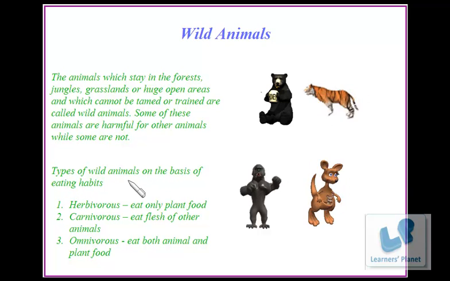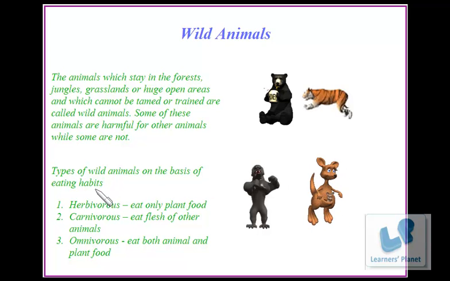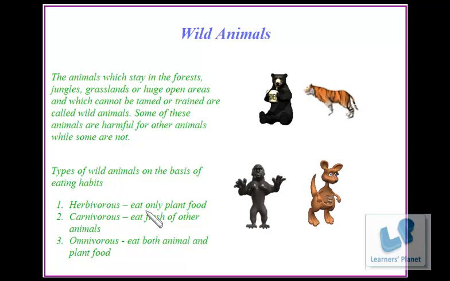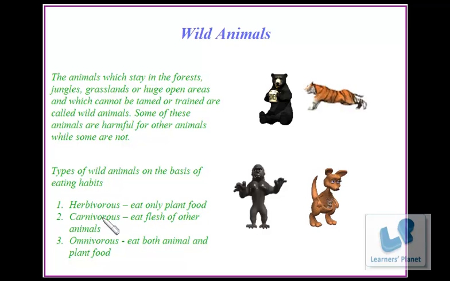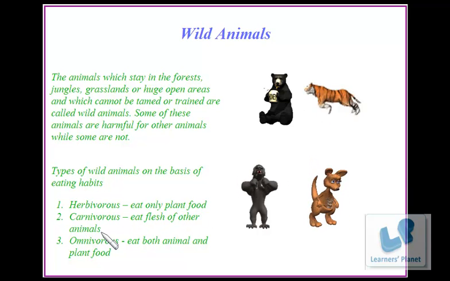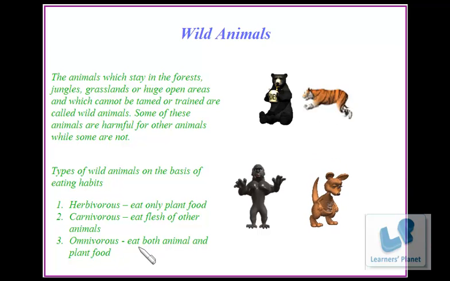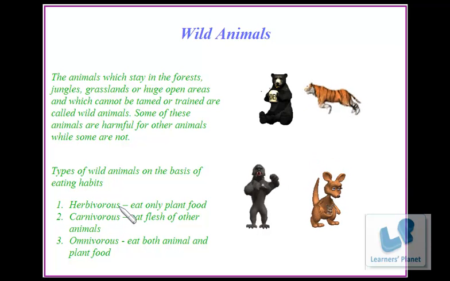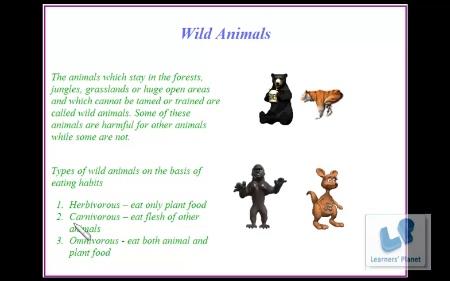Types of wild animals on the basis of eating habits. Herbivores eat only plant food. Carnivorous eat flesh of other animals. Omnivorous eat both animal and plant food. So over here, herbivorous animals are not harmful for other animals, whereas carnivorous and omnivorous animals are.